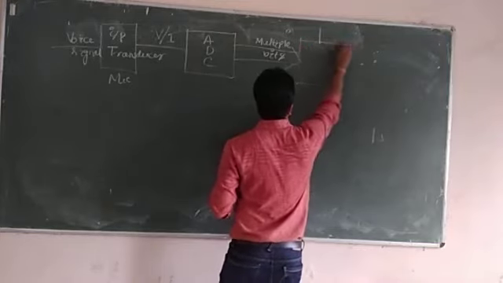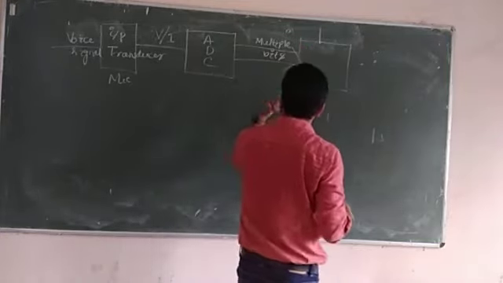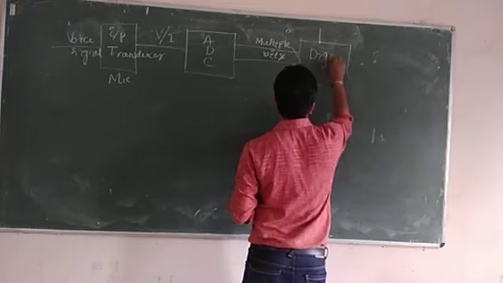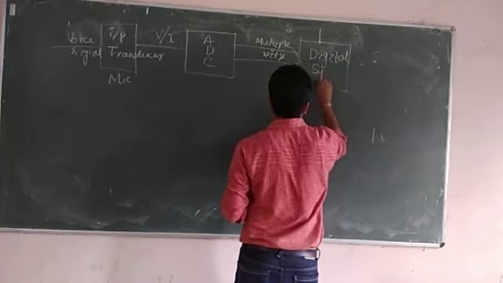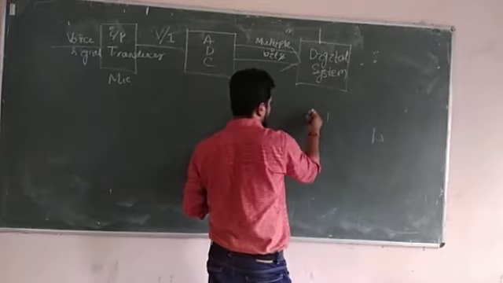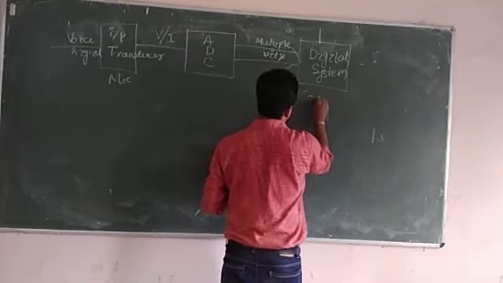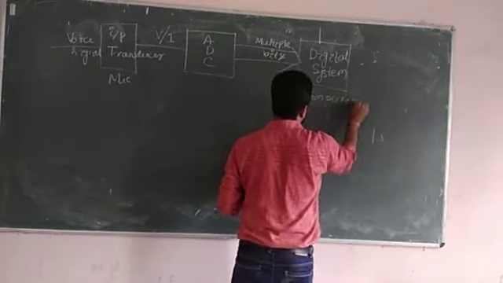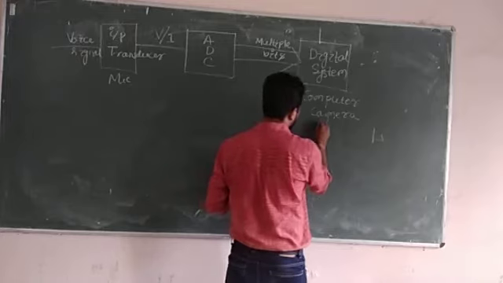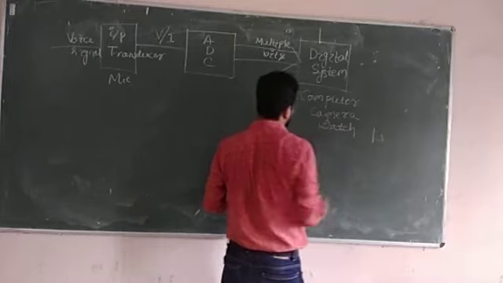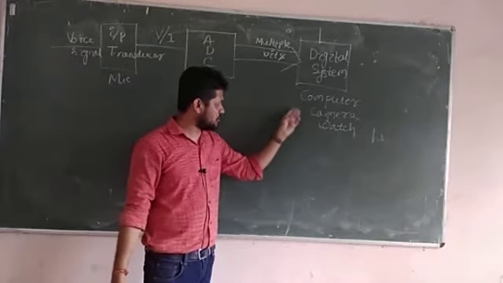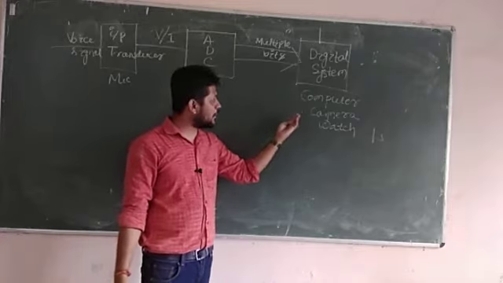Then we give that data into a processor or a digital system. So what is the digital system? We are using a computer, which is a digital system, a camera, a digital camera. Obviously we are wearing a watch, which is also digital in nature. So in this subject we are not going to discuss how to design a computer, camera or watch.